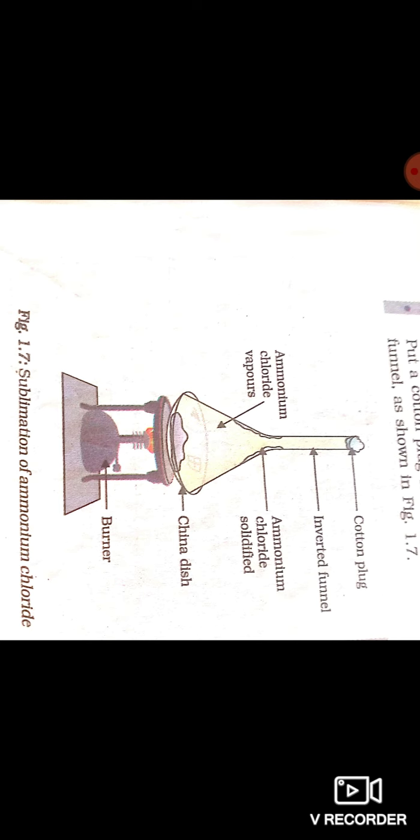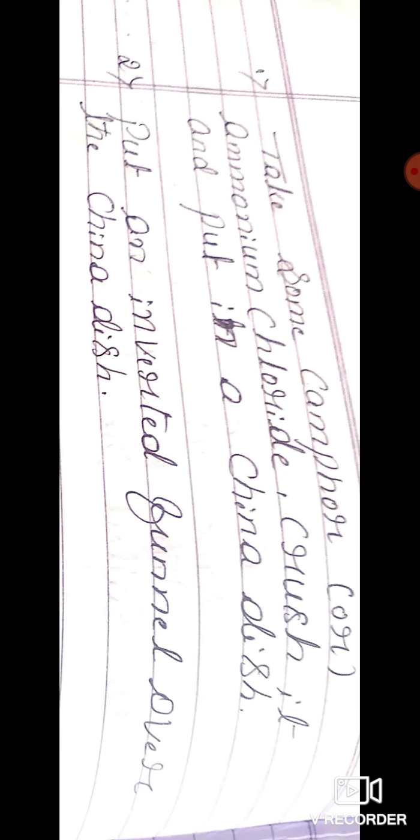Take some camphor or ammonium chloride, crush it and put it in a china dish. Put an inverted funnel over the china dish.